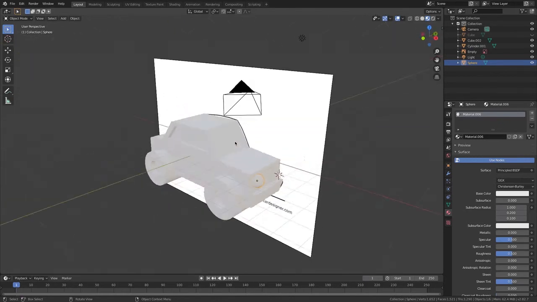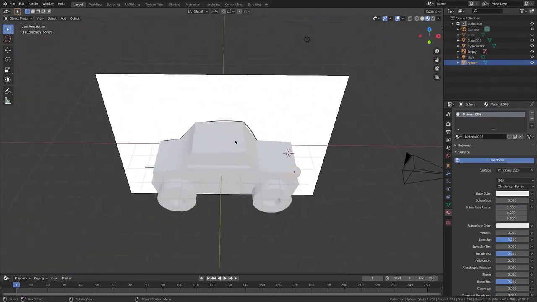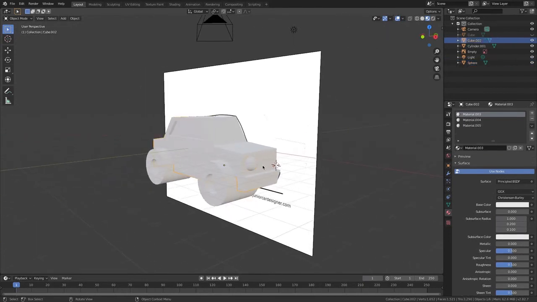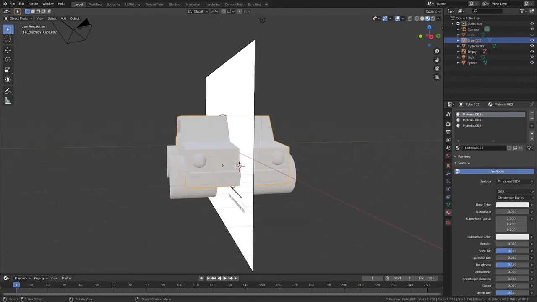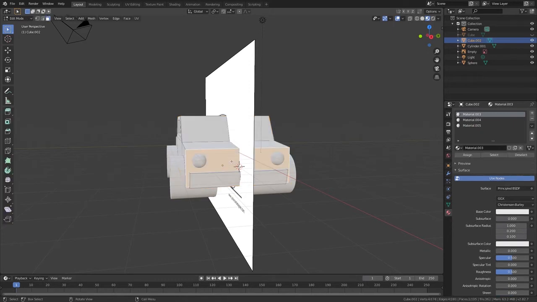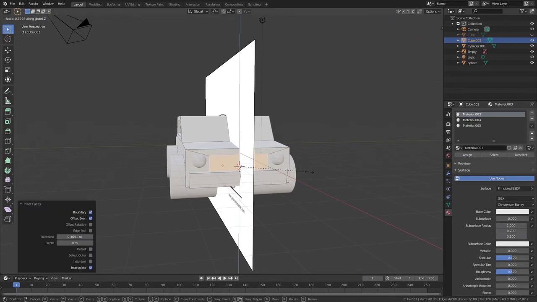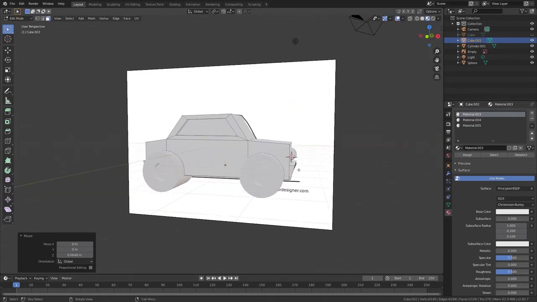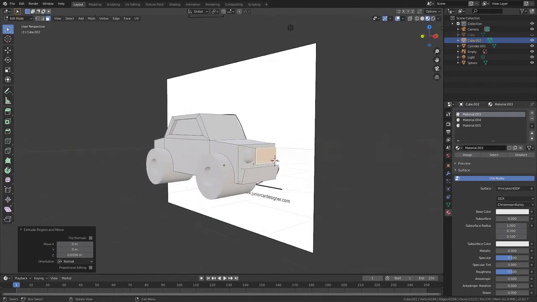Now I'm going to add the parts at the front. I'm going to select the face, go insert, go SZ, go GZ, go SZ again, and go GZ, and go E, and extrude it like that.